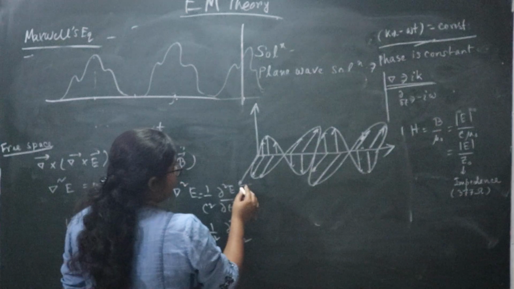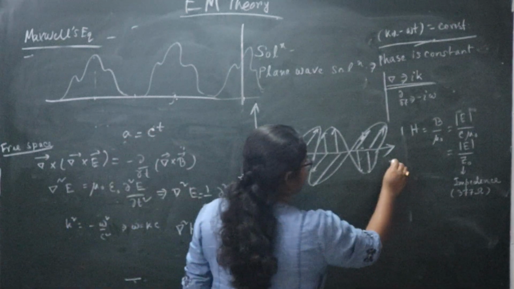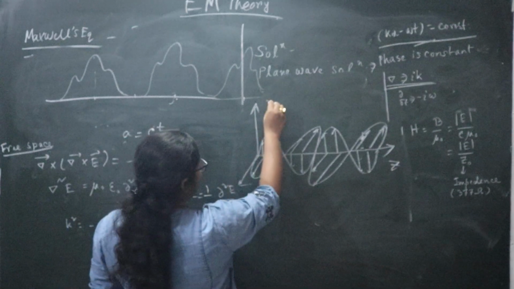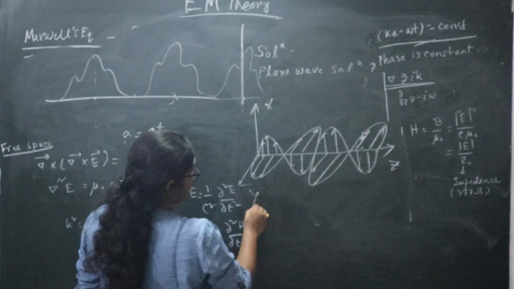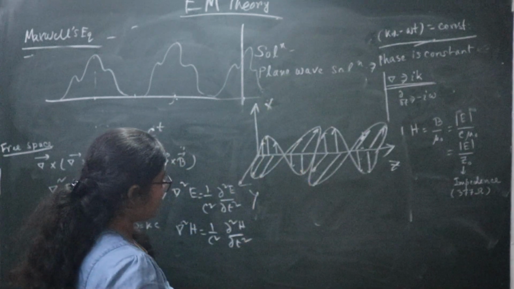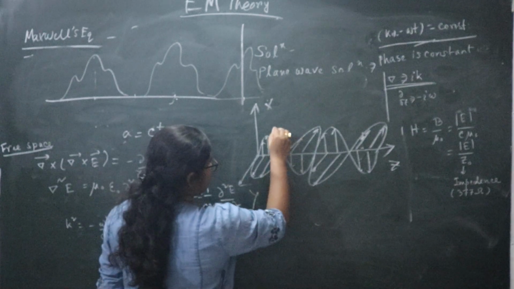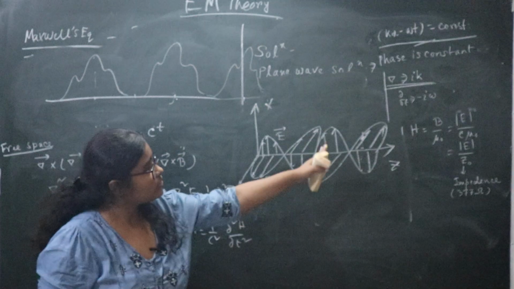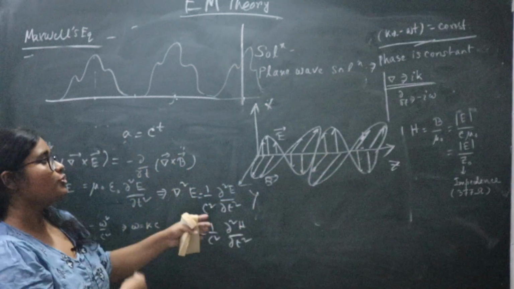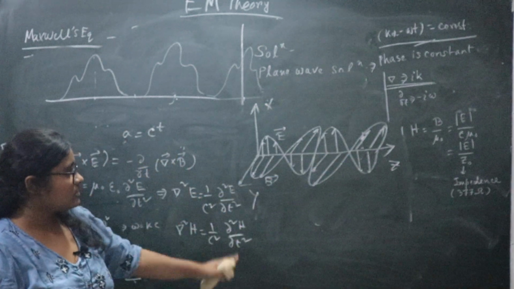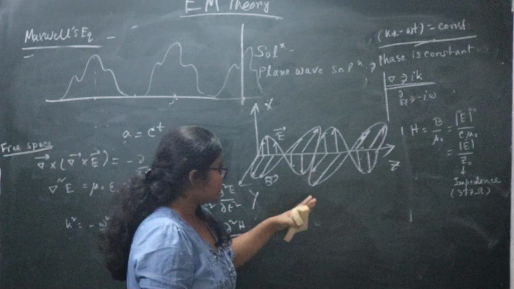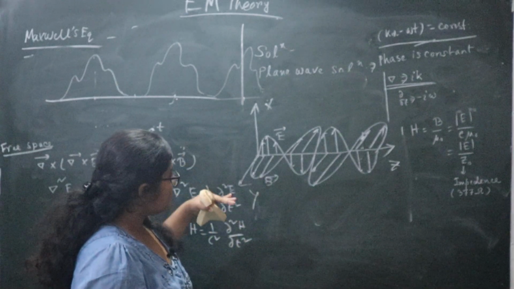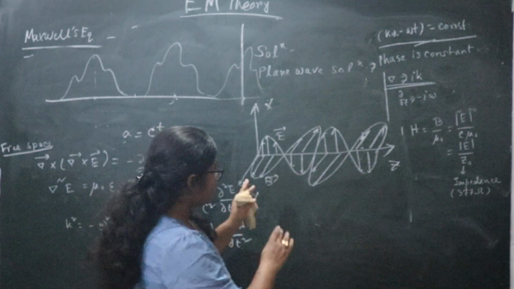Let us take this as the z direction, this is y, this is x, the xyz directions. Now this denotes the electric field, this denotes the magnetic field, so the propagation will be perpendicular to both E and B. So this is the general EM wave, the drawing of the EM wave after solving Maxwell's equations.